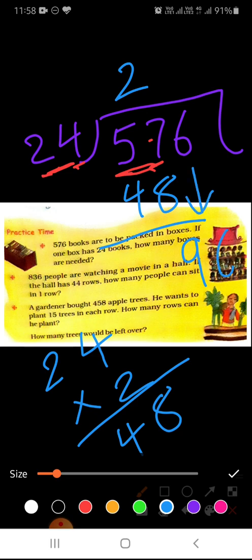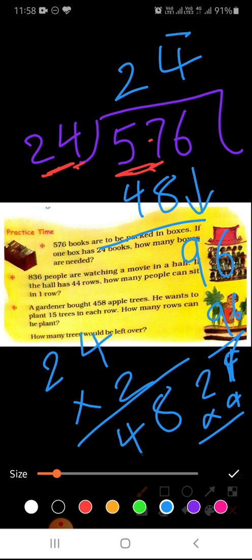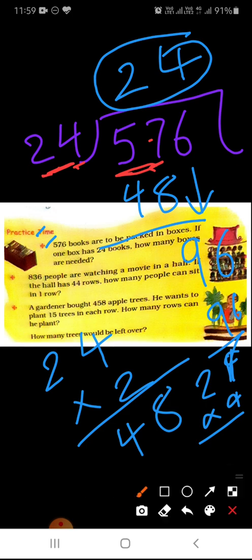Now 6 will come down here. Okay. Now how many times does 24 go into 96? We can say 24 multiplied by 4 is how much? 96. So 24 times 4 is 96. Subtract, it is 0. So our answer is 24. So in the first one our answer is 24.